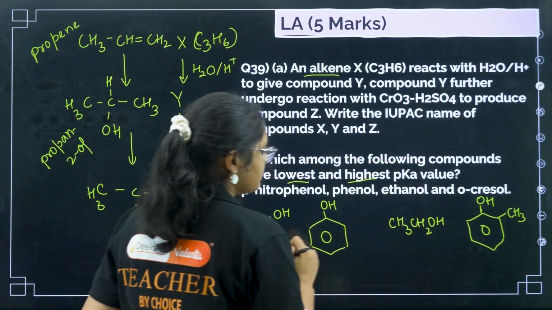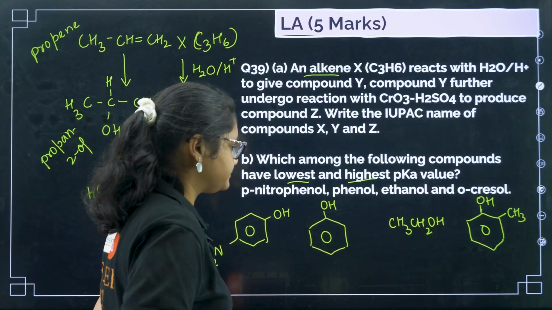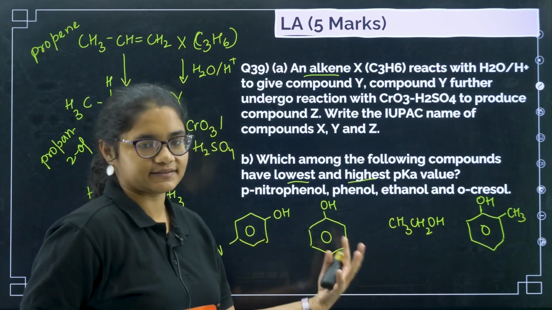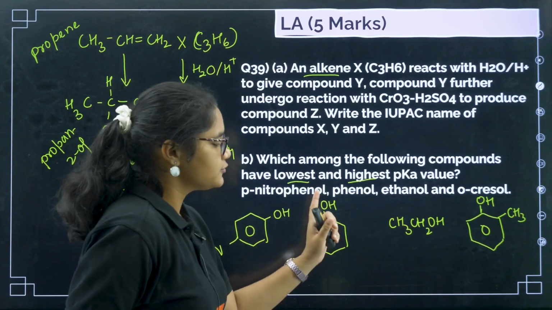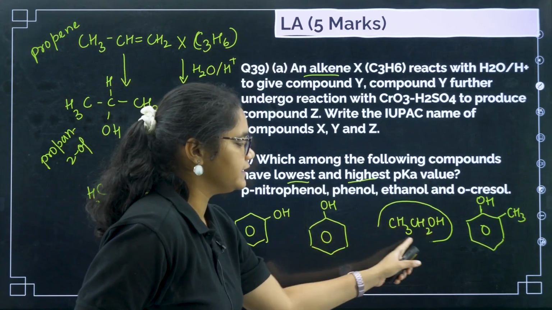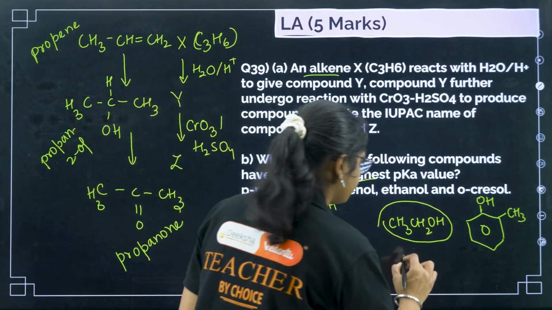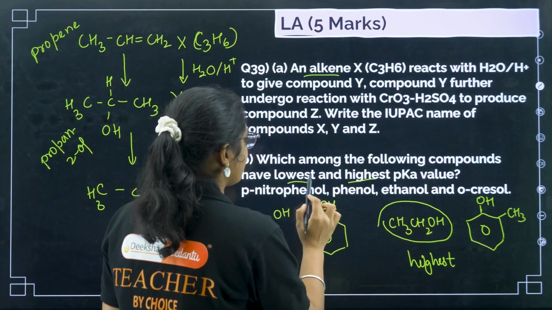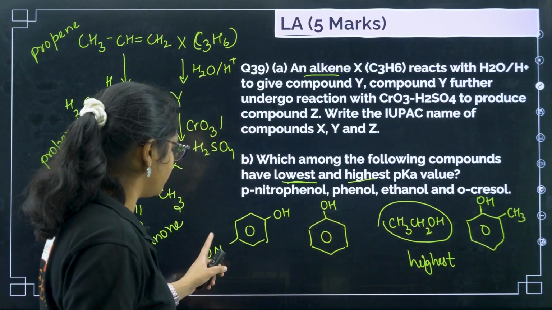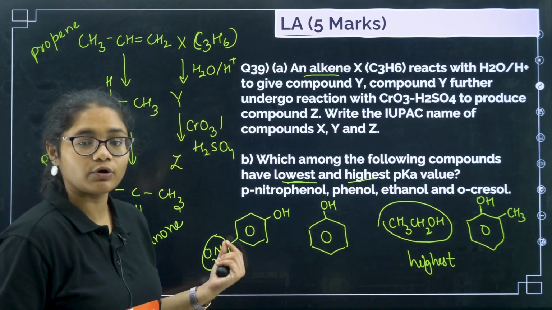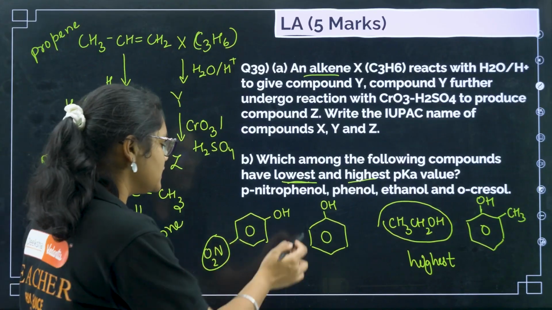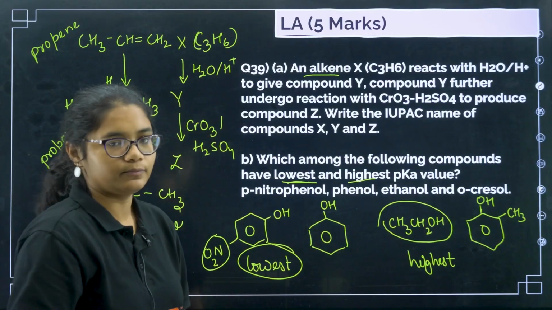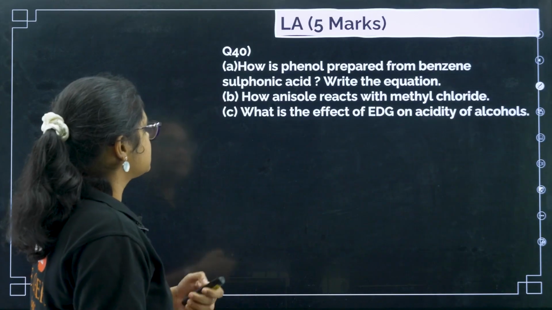Now if I see here, definitely alcohols have less acidic strength than phenols, right? So alcohols will be least acidic and have the highest pKa value. And if you want to find the lowest pKa, meaning most acidic, so the OH compound having the NO2 group, which is an electron withdrawing group, will increase the acidity. Highest acidic, so it will have the lowest pKa value. Clear?